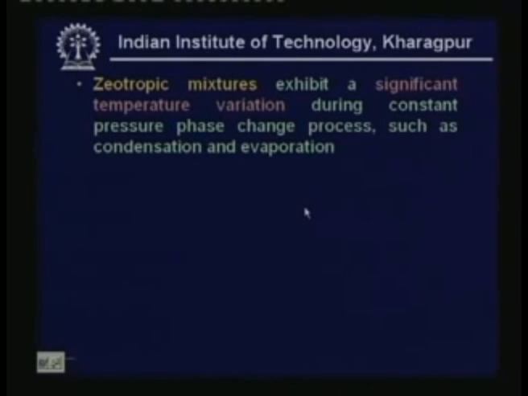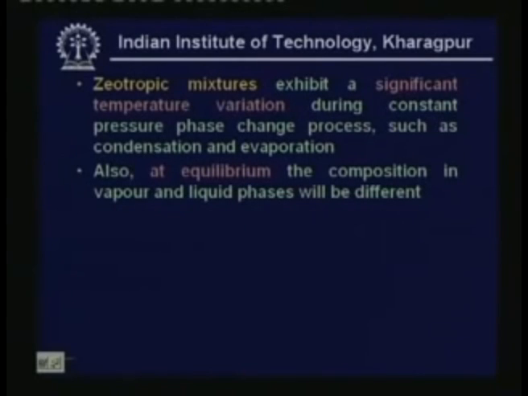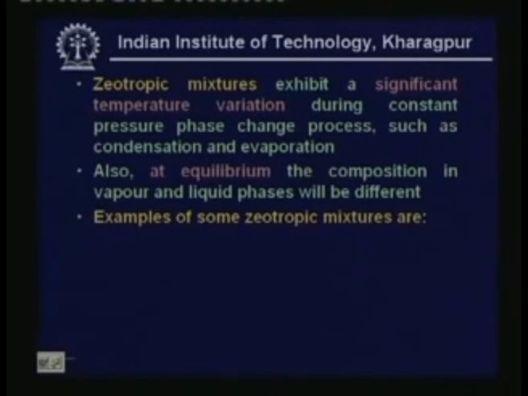Zeotropic mixtures exhibit a significant temperature variation during a constant pressure phase change process. That means when evaporation or condensation is taking place at a constant pressure, temperature does not remain constant. For pure fluids temperature remains constant, that means the process is isothermal, whereas for zeotropic mixtures the temperature of the refrigerant varies during phase change. So this is a major difference. Also at equilibrium, the composition in vapor and liquid phases will be different. These are the differences between zeotropic and azeotropic mixtures.